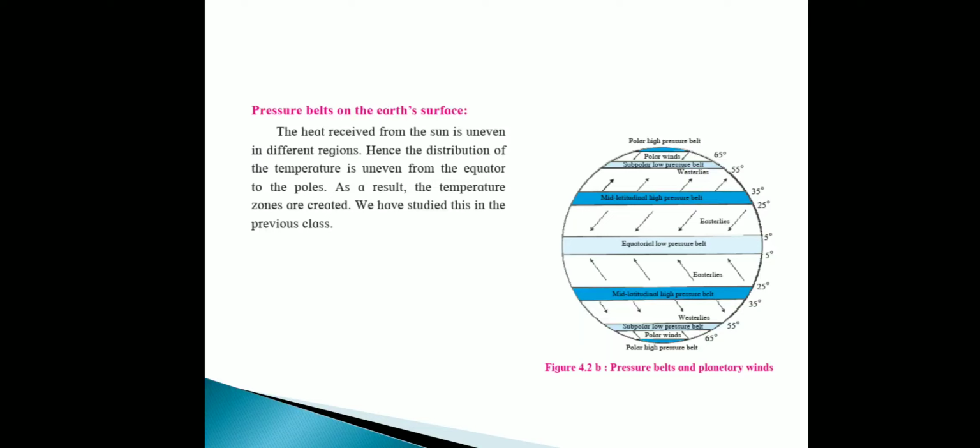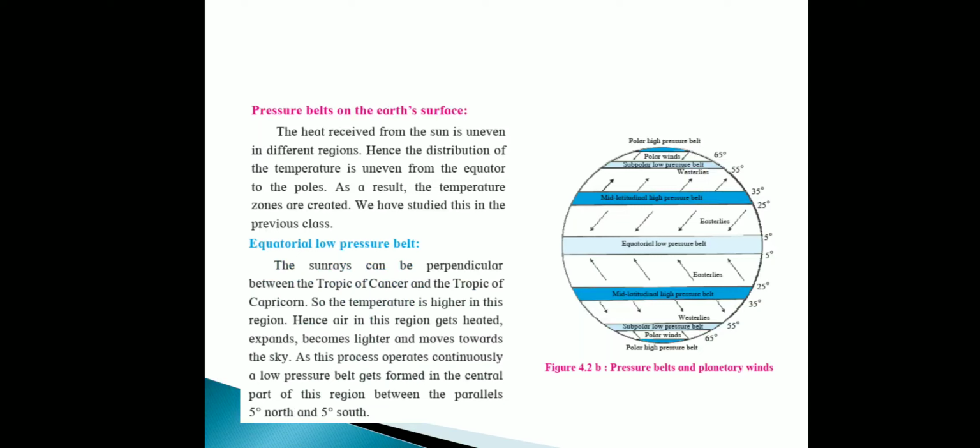If you are seeing the rotation and revolution of the earth, it is in a tilted position. Because of the tilted position, the sunlight falls on the earth in an uneven distribution. Because of the uneven distribution, the temperature is also uneven from the equator to the poles. As a result, temperature zones are created. We have studied this in the previous class.